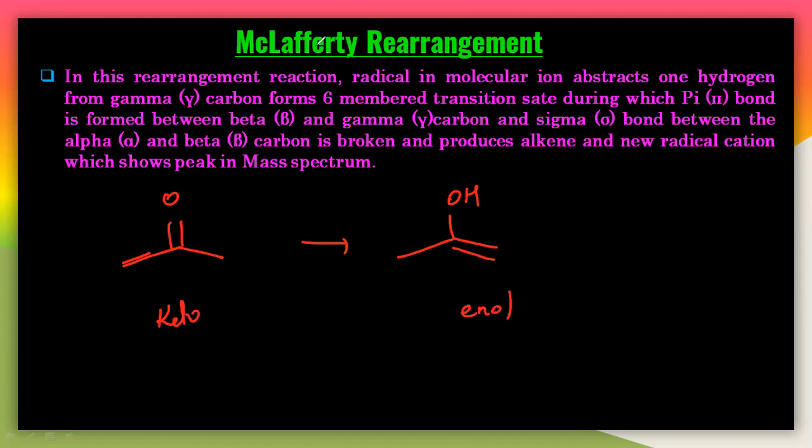And you have to understand one thing here. This particular carbon, which is the alpha carbon, must have hydrogen, only then it is possible. Because this can move towards this, the hydrogen can move here and then you will get this particular enol form. So this is the alpha carbon here, and the hydrogen which is attached to it is called the alpha hydrogen.